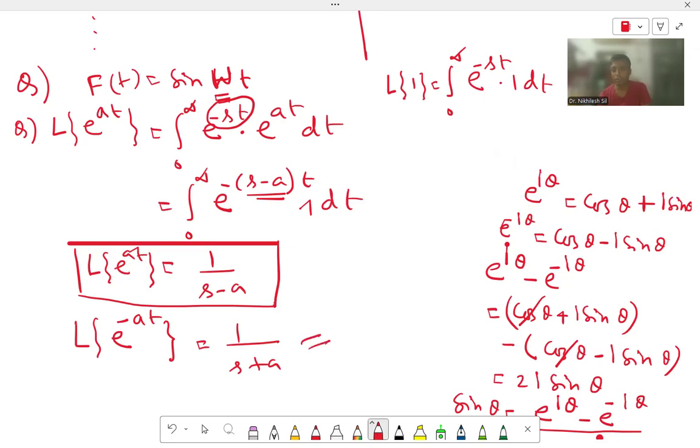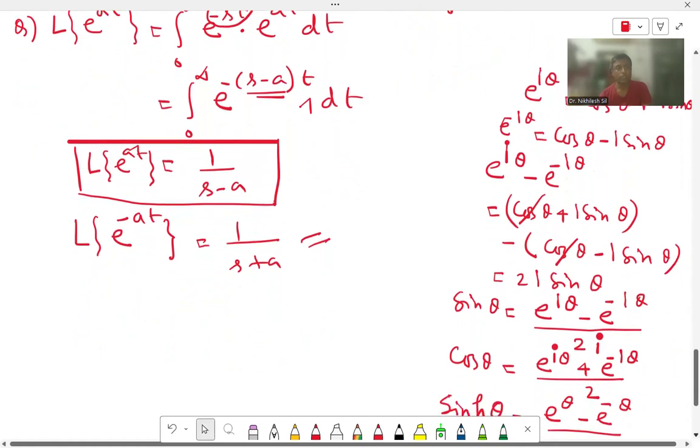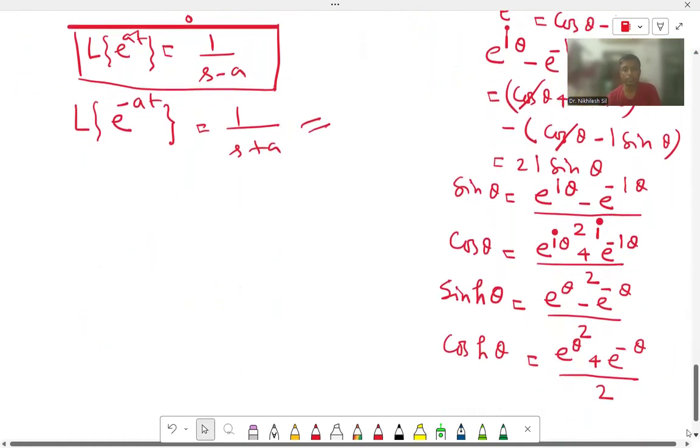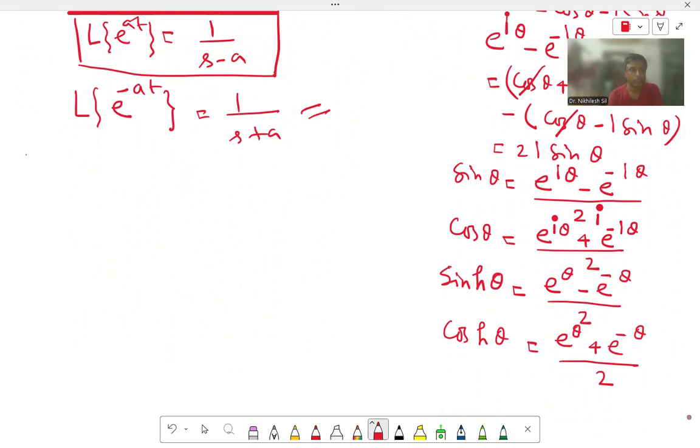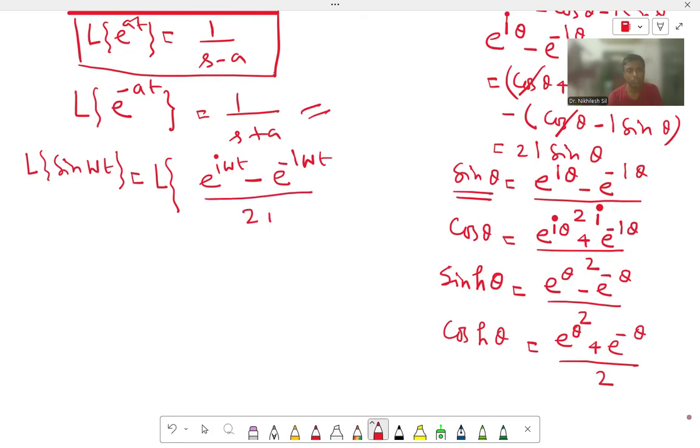Okay. Now we will use this formula to find the Laplace transformation of sine omega t. This is equal to the Laplace transformation of, what is sine omega t? We have sin theta equal to e to the power I theta minus e to the power minus I theta over 2I. So in place of theta we put omega t: e to the power I omega t minus e to the power minus I omega t divided by 2I.